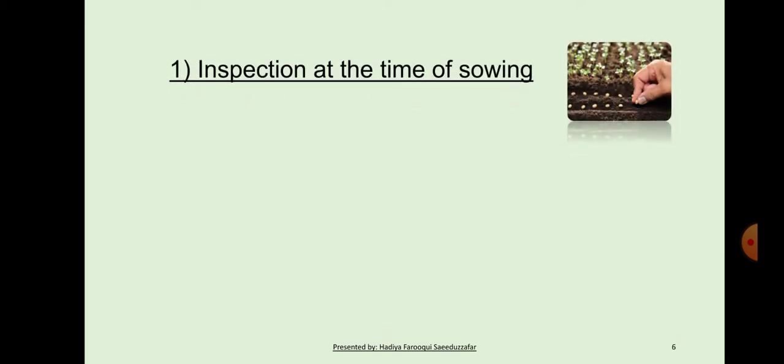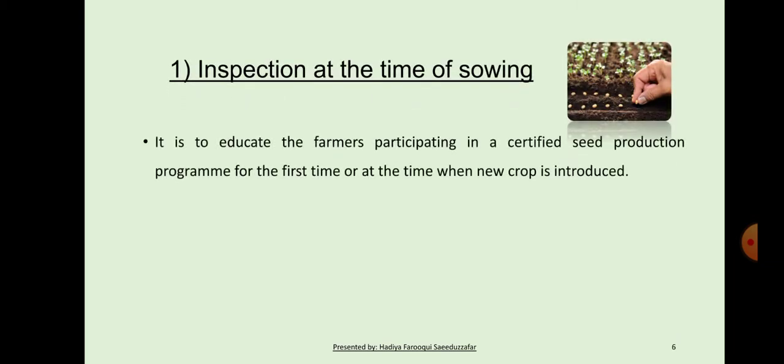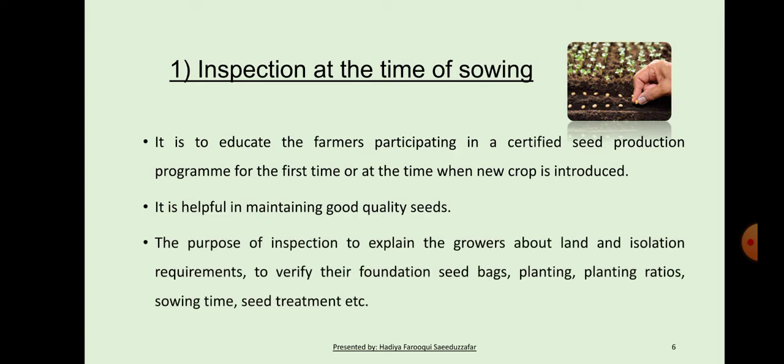First, inspection at the time of sowing. It is to educate the farmers participating in a certified seed production program for the first time or at the time when a new crop is introduced. It is helpful in maintaining good quality seeds. The purpose of inspection is to explain to the growers the land and isolation requirement, and to verify their foundation seed bags, planting ratio, sowing time, seed treatment, etc.